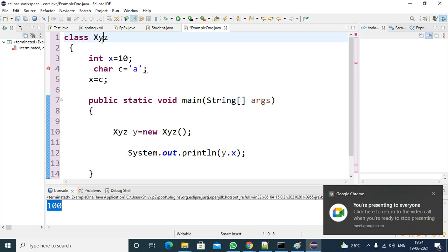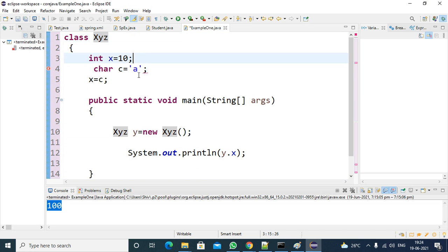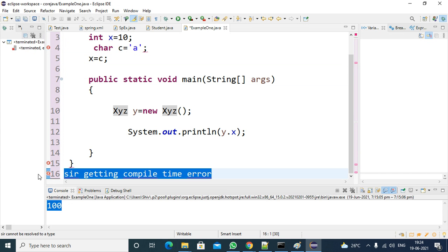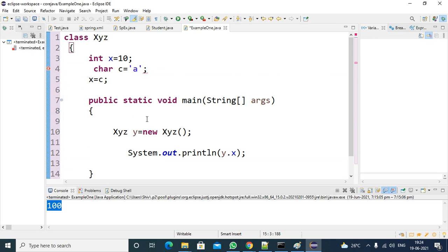So class name is XYZ. You have variables. So what is the variable? Integer variable, character variable, x equal to C. First I will rectify from top to bottom, then object. So I start getting a compile time error. Okay, what error? Right.